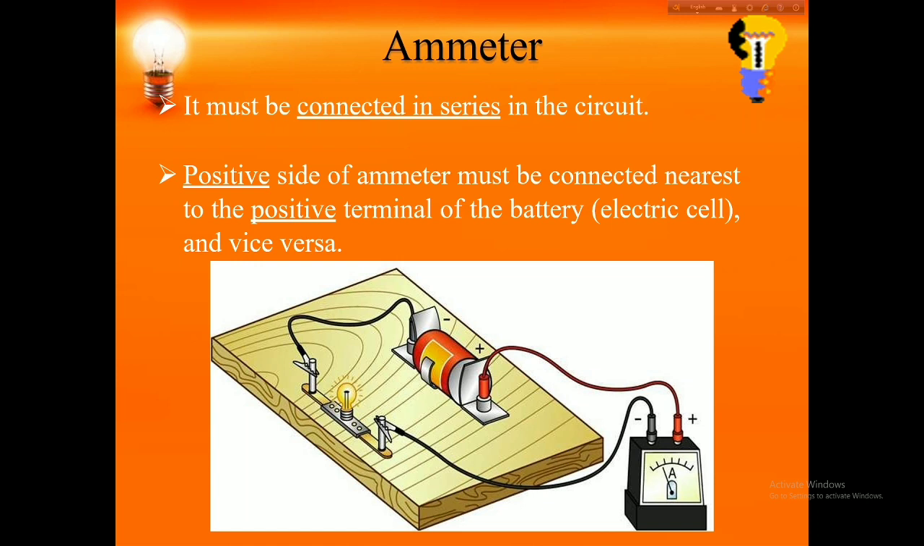Previously we discussed that an ammeter is used to measure the current of a circuit. So we connect it in a circuit in series. The ammeter's resistance is very small so that it does not affect the current flowing through the circuit. The positive side of the ammeter is connected to the positive side of the battery, and vice versa.